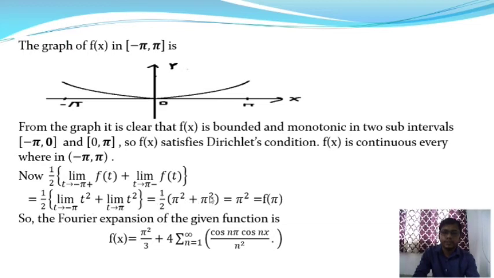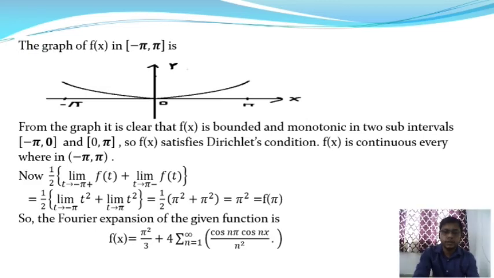Okay, so that is equal to pi square, and this one is the value of f of pi. So the Fourier series expansion of the given function is f of x is equal to this. In that case the functional value is equal to pi square by 3 plus 4 into summation over n is equal to 1 to infinity of cos n pi into cos nx by n pi.